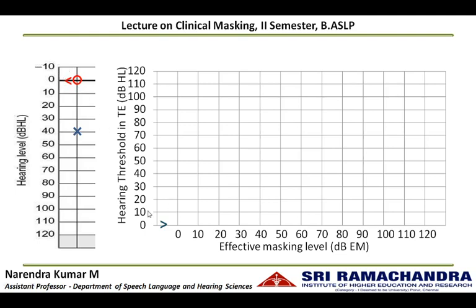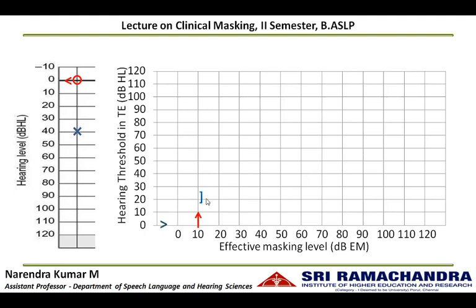To check if it is a true hearing of the left ear cochlea, we can provide an initial masking level of noise in the right ear and check how it is going to affect the hearing threshold in the test ear. The initial masking level formula is the air conduction threshold of the non-test ear plus 10 dB. So at 10 dB, we are going to give a noise in the non-test ear and check how it is going to affect the threshold in the test ear.